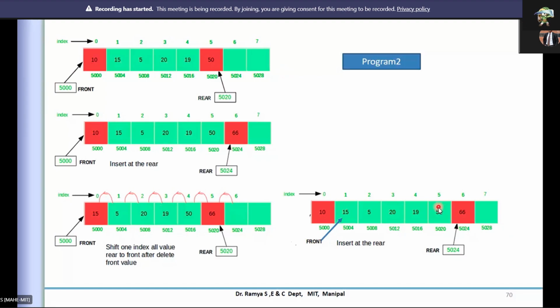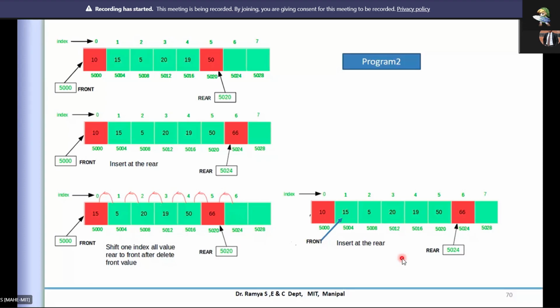You have the capacity declared as more, but technically you can have only 3 elements here. So that is the difficulty, or the restriction, or the limitation in this kind of linear queue. We call this a queue implemented by a linear array.